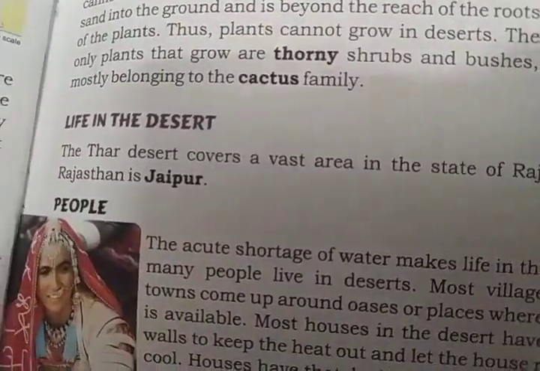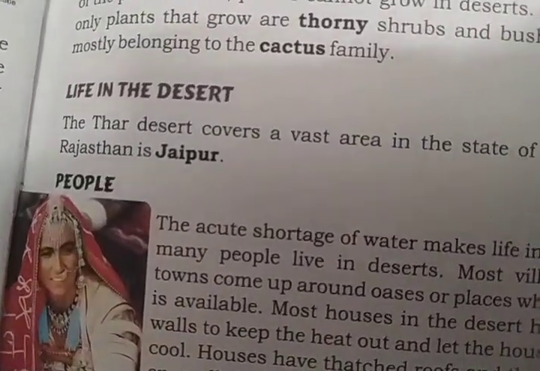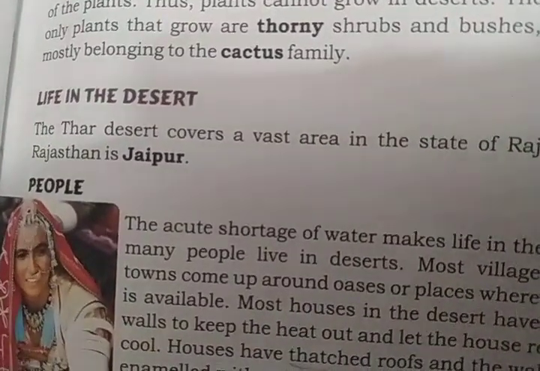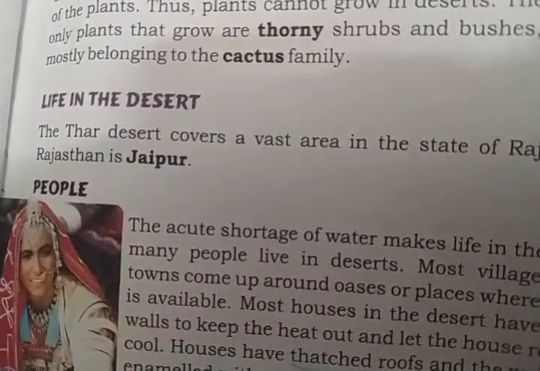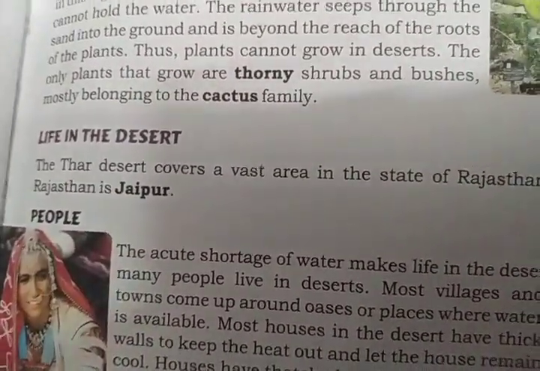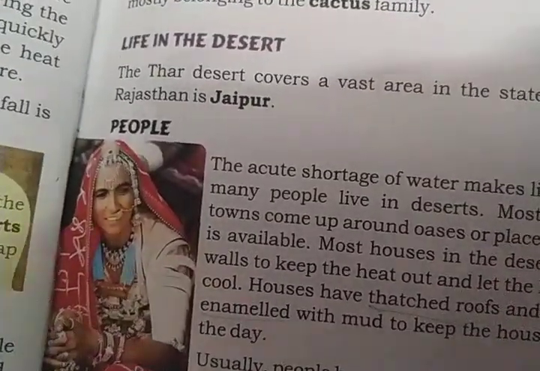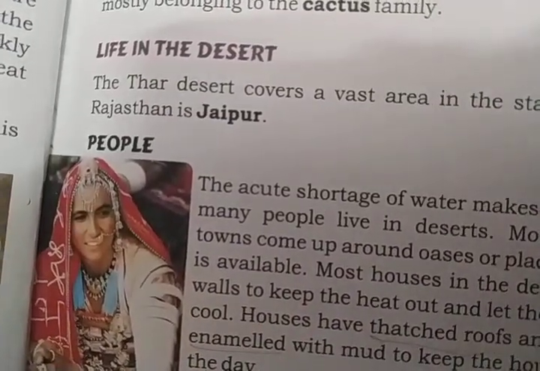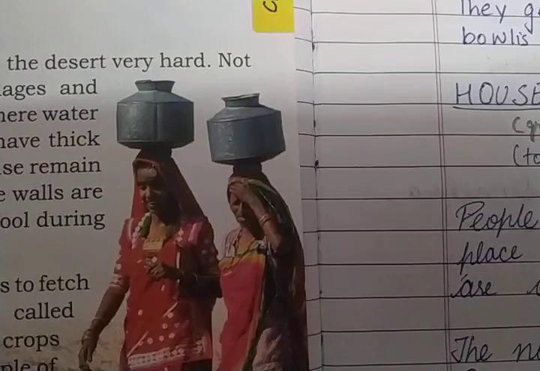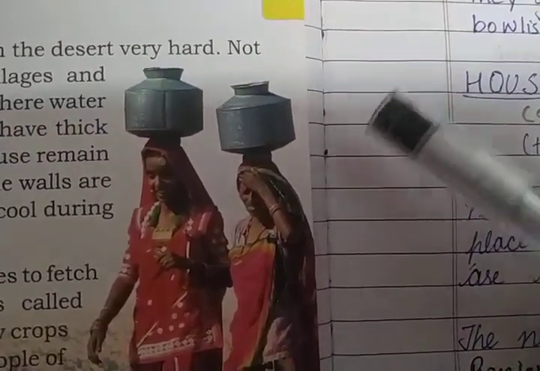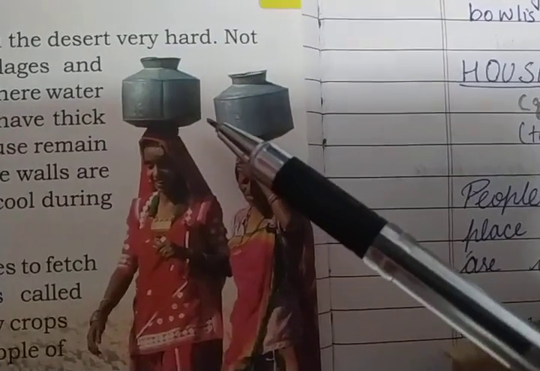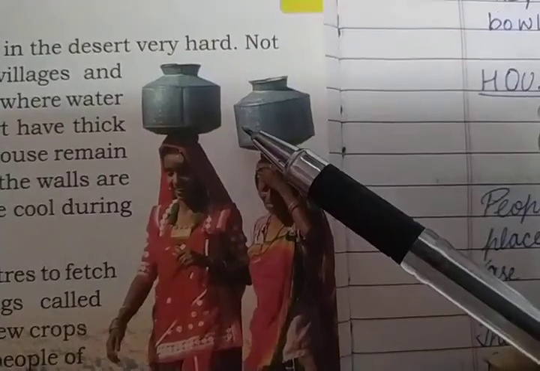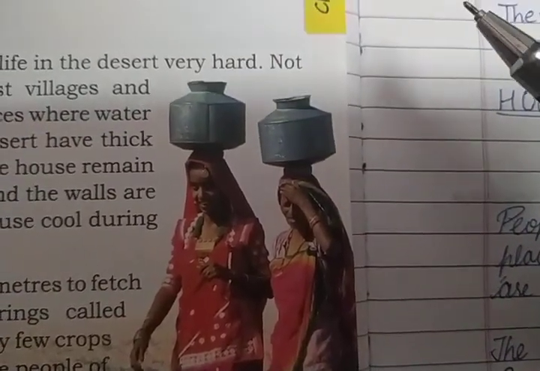So let's talk about the people. There is very little water in Rajasthan, which makes life very hard. When water is less, there is a lot of difficulty. There is a shortage of water everywhere, and they can find water in wells, oases. They get water from oases and from wells and from bavlis or bavdis. Have you ever heard this name? If you haven't, it is available in villages.